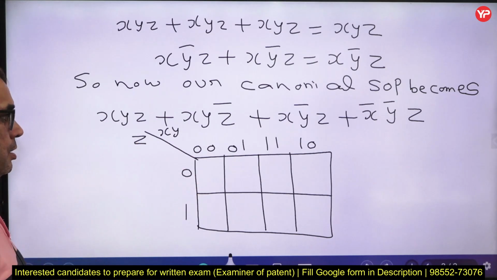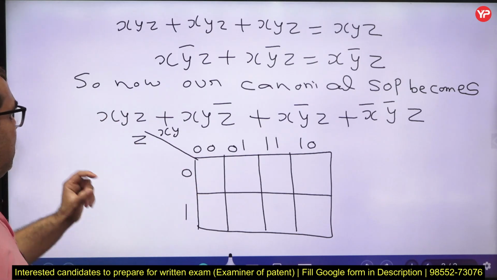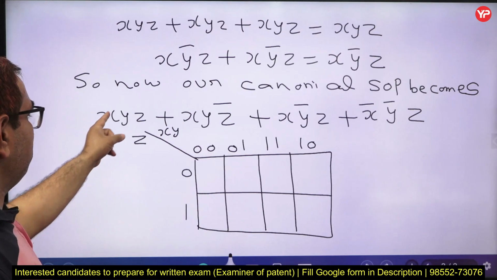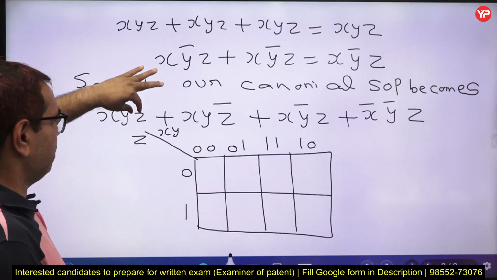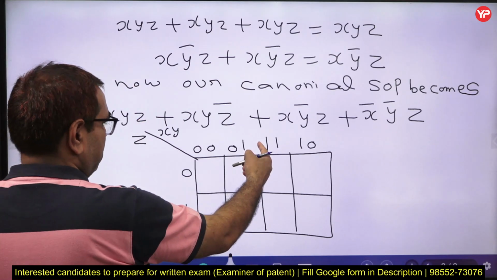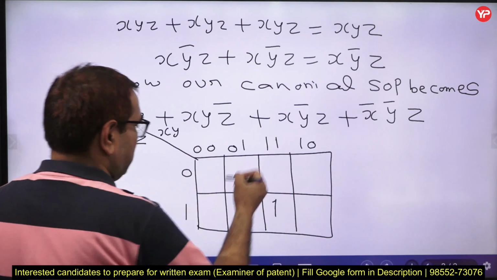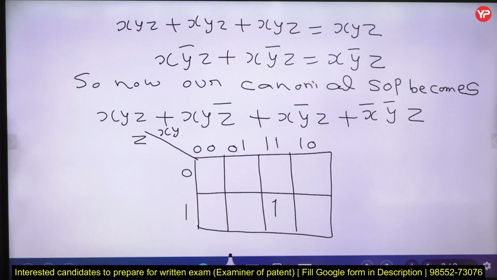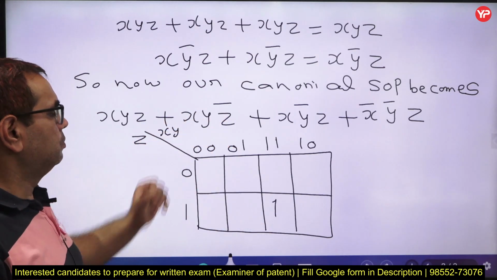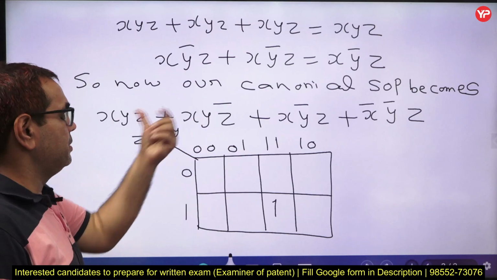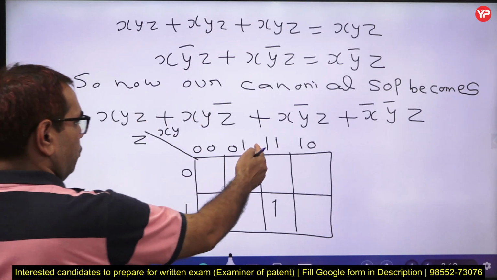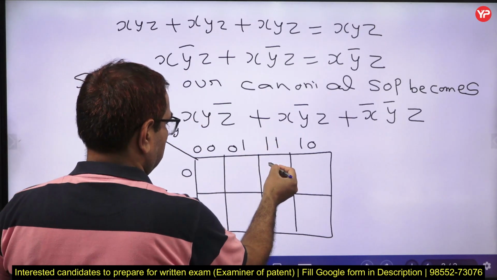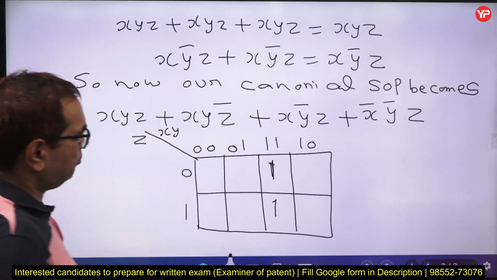For XYZ, we have the binary code 111, so we put 1 here. This represents XYZ. Then we have 110. The binary code for this minterm is 110, so we put 1 here.